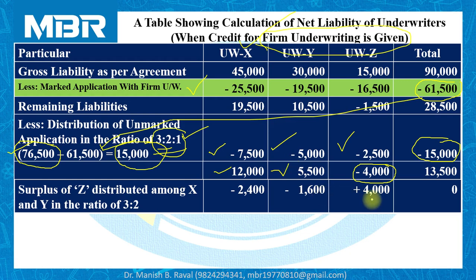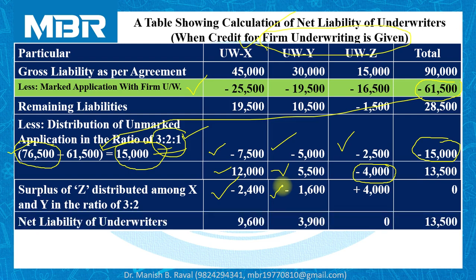So out of these 4,000 shares, 2,400 are transferred to X and 1,600 to Y in the ratio of 3:2. You can easily calculate this: 2,400 and 1,600. So net liability of underwriters: X 9,600, Y 3,900, and underwriter Z net liability is 0, and total 13,500.